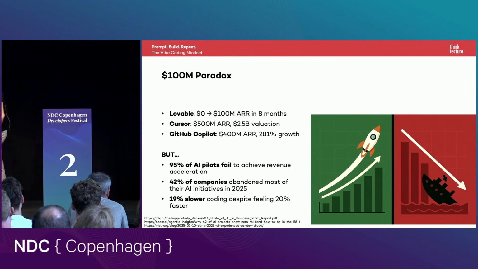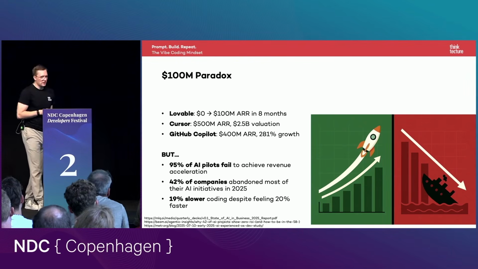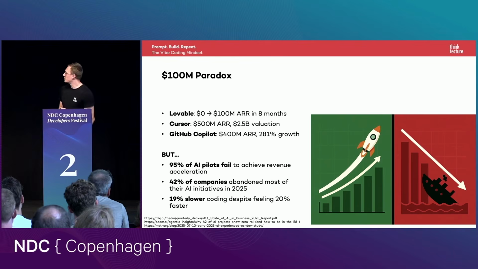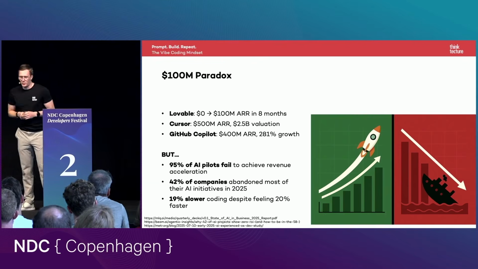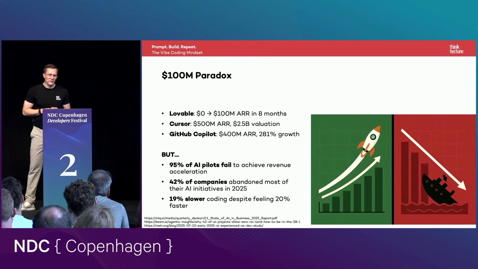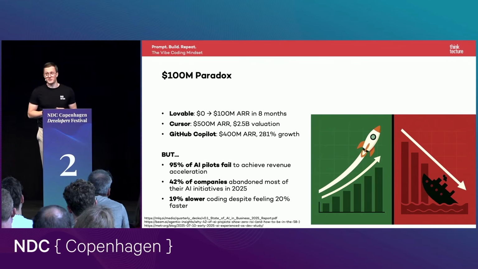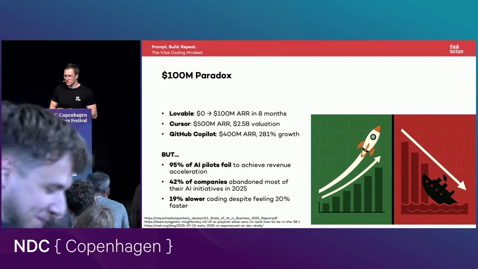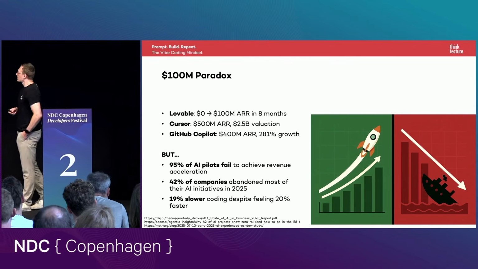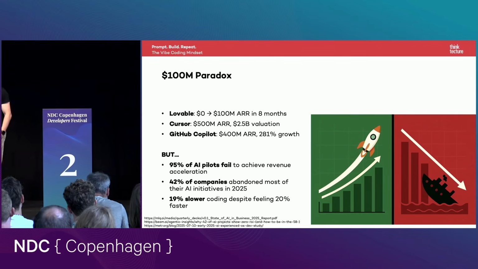But when you take a closer look at the adoption rate of AI in companies, we find numbers that are less promising. For example, based on the research, 95% of AI pilots fail, so they don't earn money or don't help their companies to achieve something. 41% of the companies have already abandoned most of their AI initiatives.